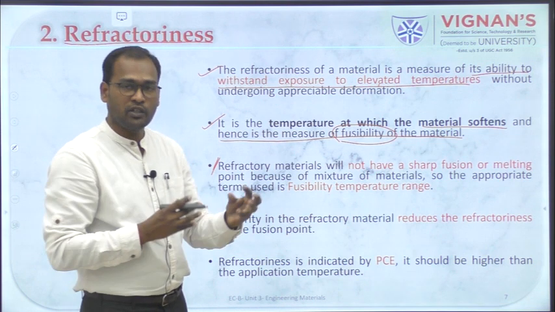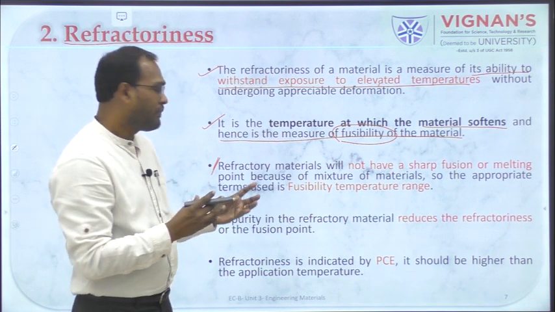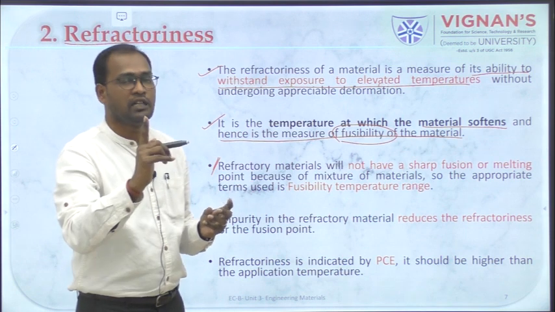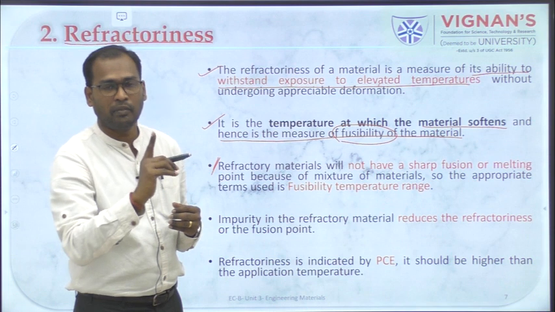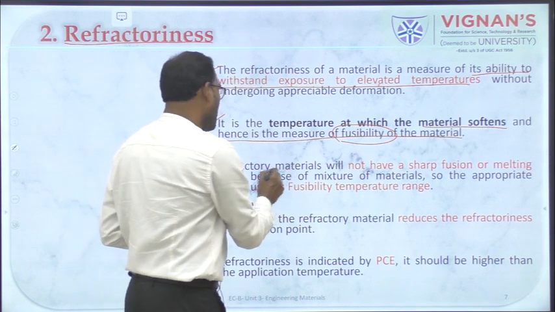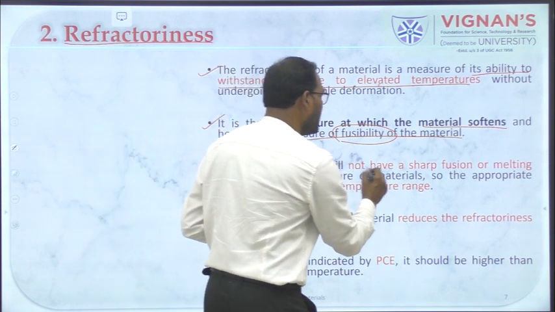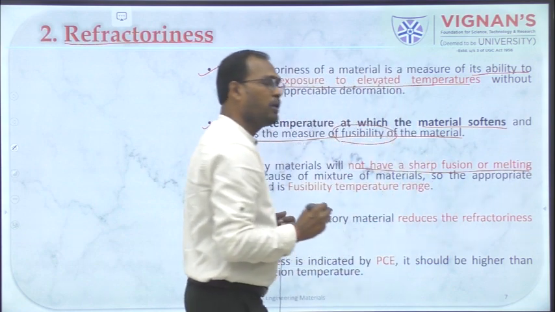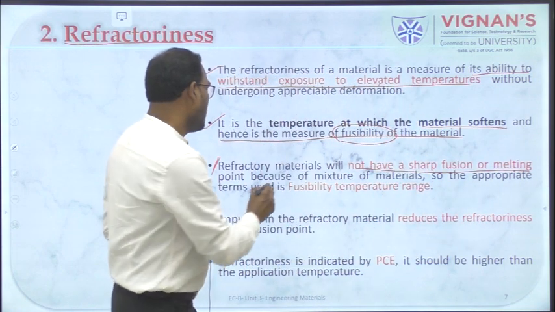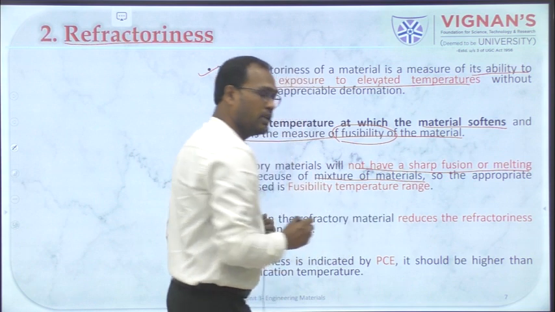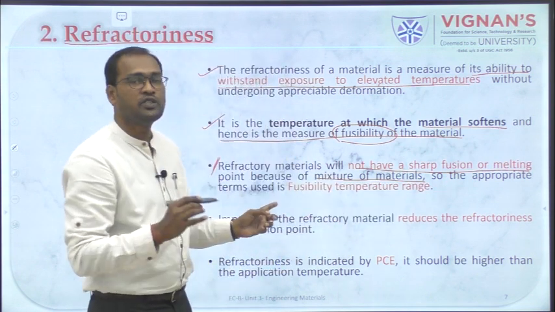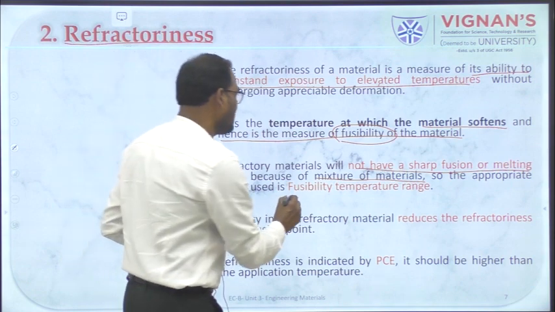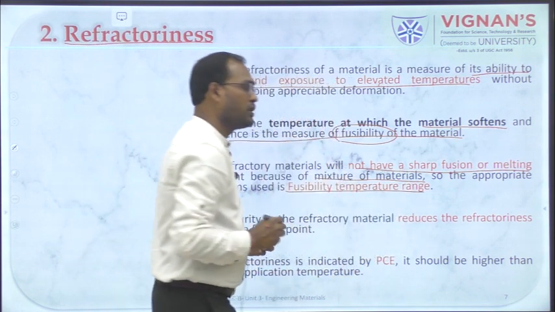So because of this mixture of materials, the refractoriness will not be a single point, or it cannot be a sharp melting point. So the appropriate term which we can use for refractoriness is fusibility temperature range.